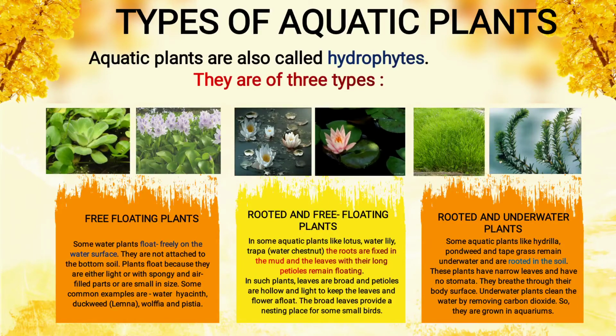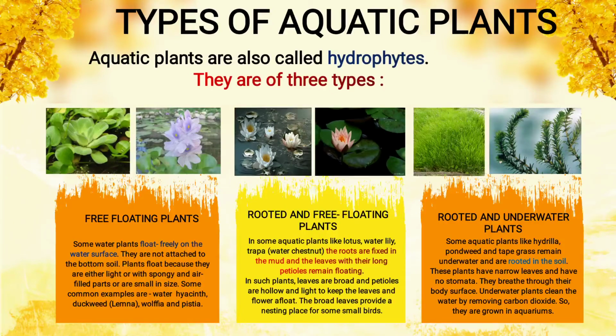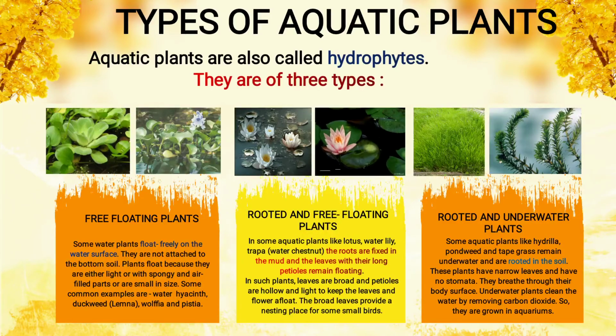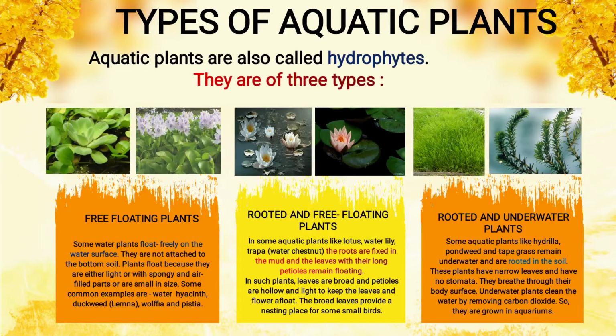Underwater plants clean the water by removing carbon dioxide. So these plants help in removing carbon dioxide. Like this, they clean water. So they are grown in aquariums. We keep an aquarium in our house. So we keep the hydrilla plant in our aquarium because they clean the water.